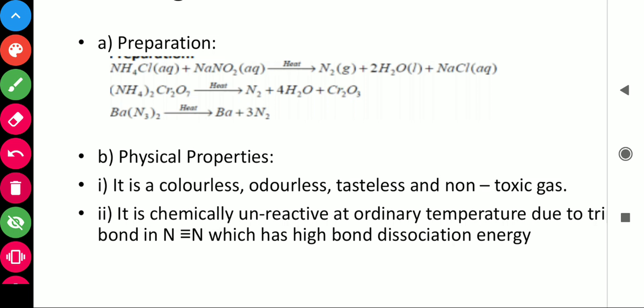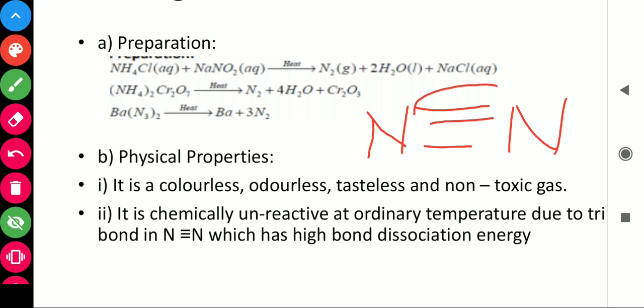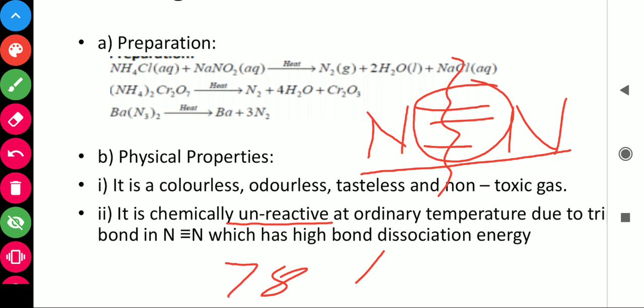If we see the structure, its structure is N triple bond N. This triple bond requires a lot of bond dissociation enthalpy to break. That's why it is inert at room temperature and it is a very unreactive gas. That's why in our atmosphere 78% nitrogen gas is present and it is inert. We live in an inert atmosphere.